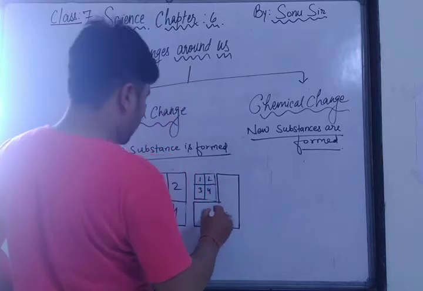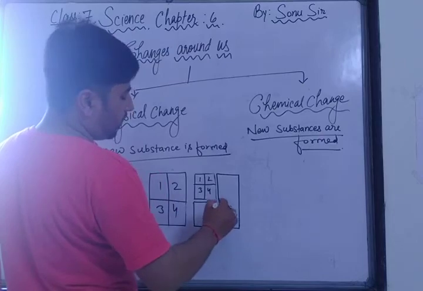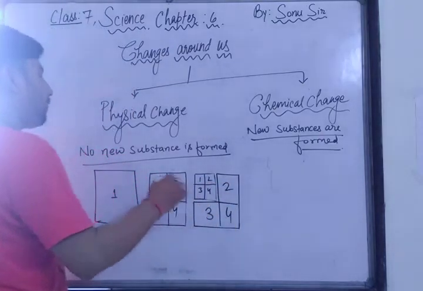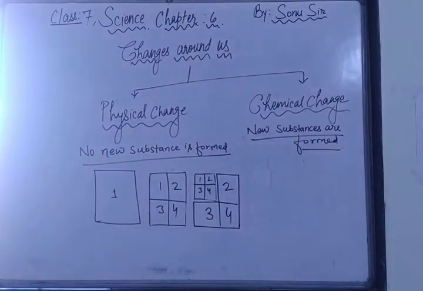So all the 3 parts are still here. This was your second part, this is third part, this is fourth part. Only the first part. So if we put this paper back to back wherever it was, will it look like the same paper? You will see little bit of changes. I don't think it will be joined and look like the same paper. Little bit it will be changed.